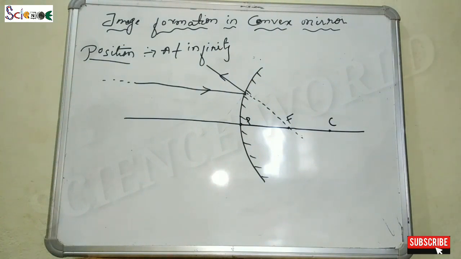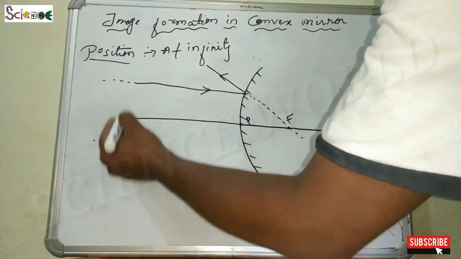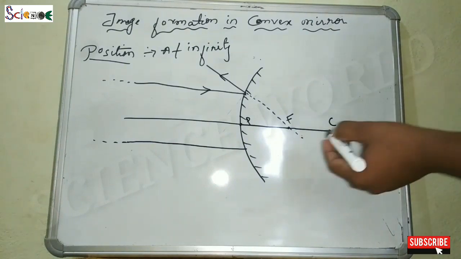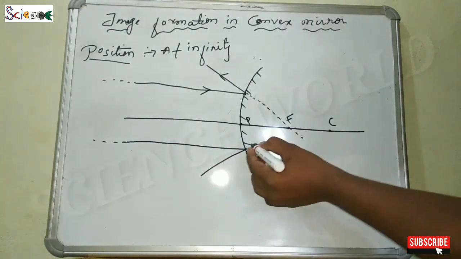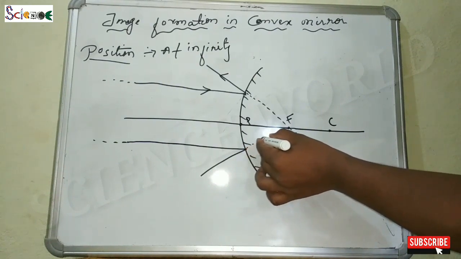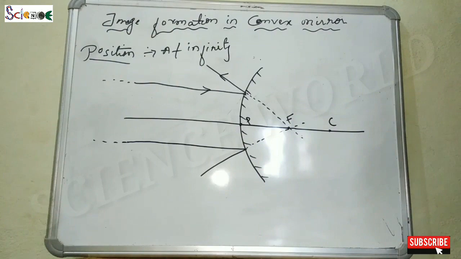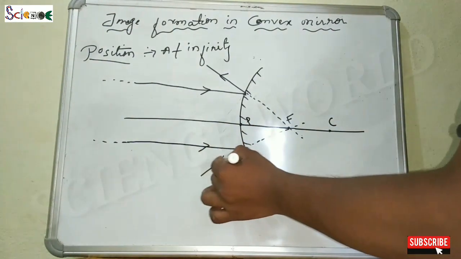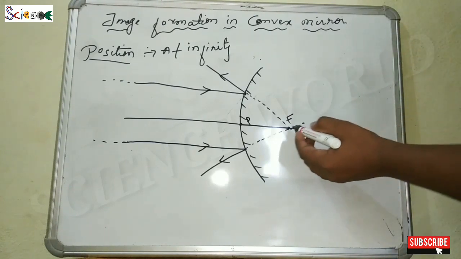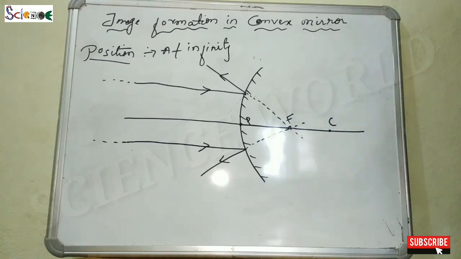Now there will be a number of rays. This is the incident ray, its nature is to diverge, and its reflected ray forms the imaginary ray which touches the focus. This is the incident ray, this is the reflected ray. We can see both the imaginary rays of the reflected ones crossing at F, that is the focus. So here the image is formed.